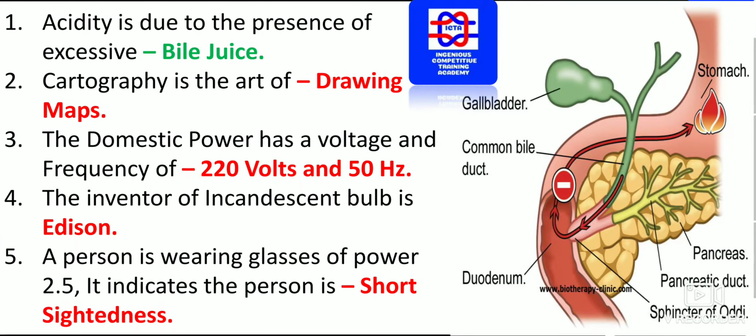Now we have the acidity is due to the presence of excessive bile juice. Whenever you have the problem of acidity, that is due to the bile juice only. So the more bile juice you have in the gallbladder, you will have the maximum acidic nature in your stomach. As you can see how exactly the gallbladder looks like, and the bile duct where it is, and the duodenum, that is the end portion of the stomach. So you have to remember everything that has been given. You can see the pancreatic duct and whatever has been given in it.